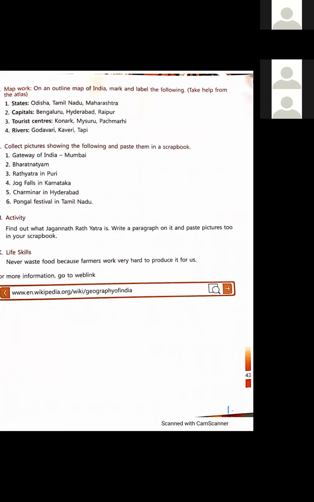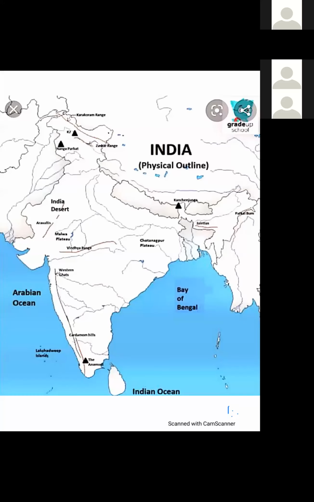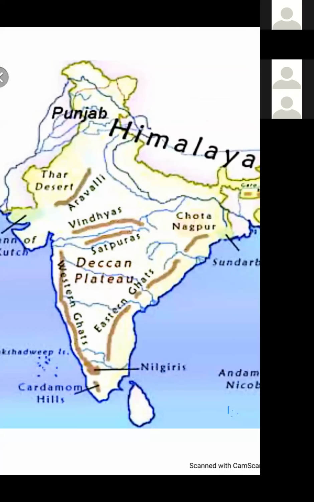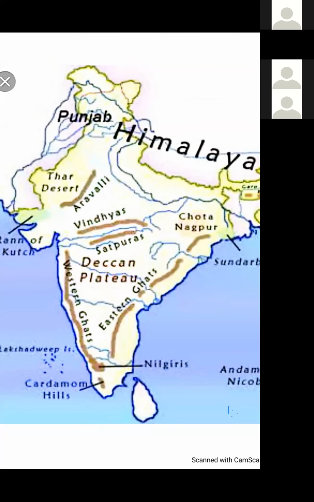I'll explain this to you through the map. The Central Highlands means the northern part of the Narmada River. This is Narmada River. This is the northern part. Means we are now talking about this Central Highlands.